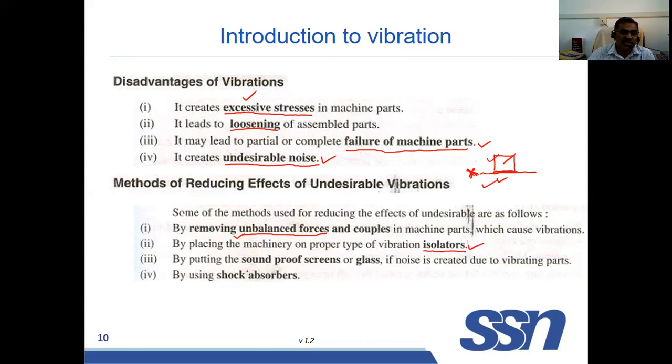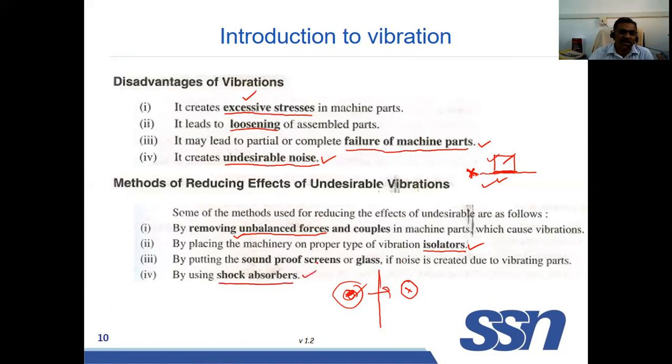And soundproof screens. For example, sometimes persons are working here. Here, some sound is coming. Because of the sound, the body will be vibrating. So that will create some disturbance. If you put a screen here, the sound will not reach here. So that vibration can be reduced. So that is one method. And shock absorber.